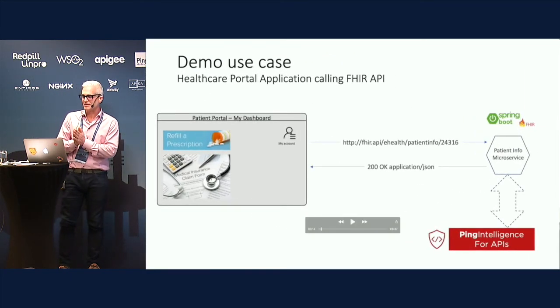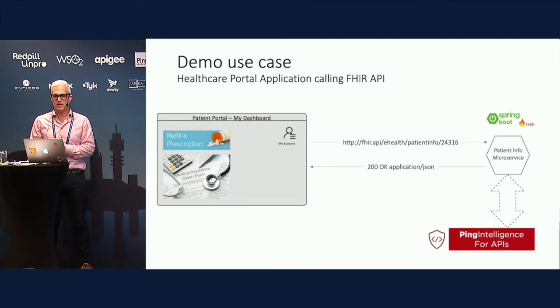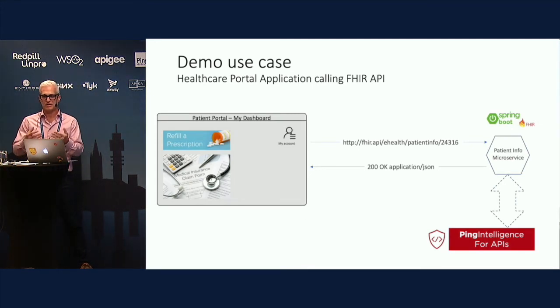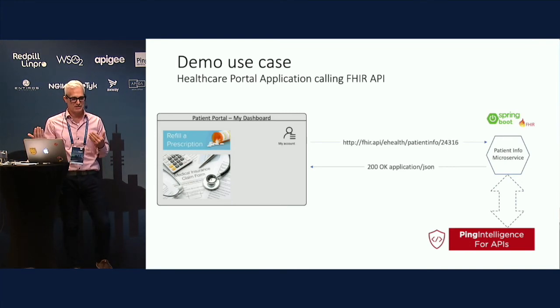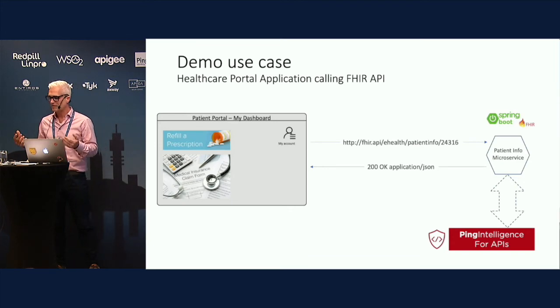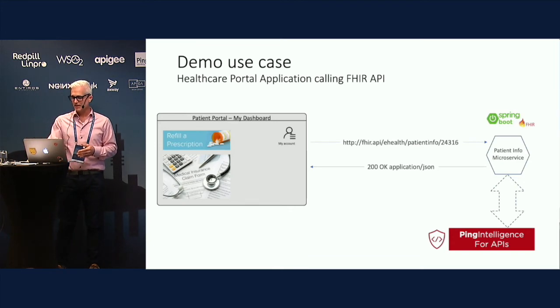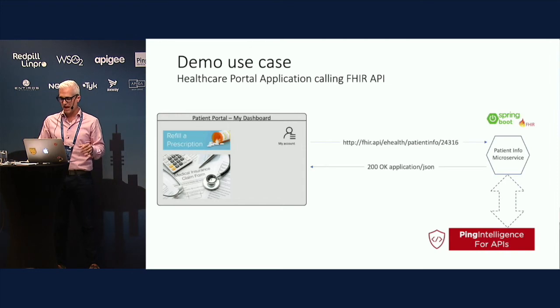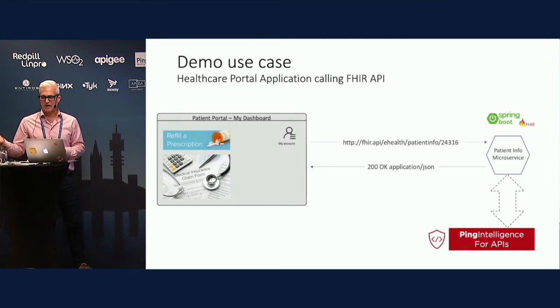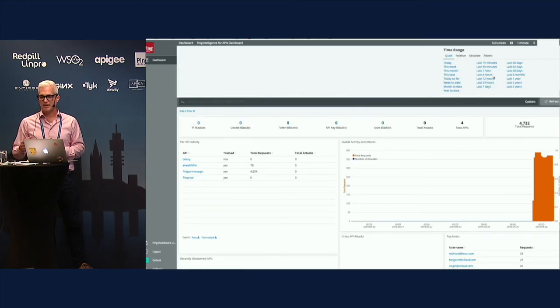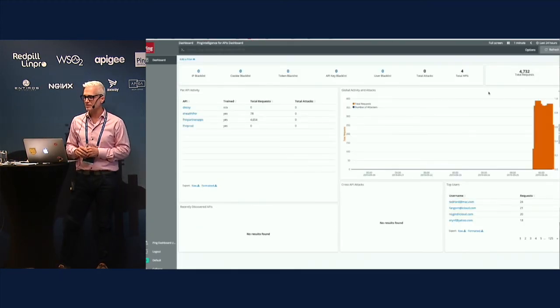So yes, the demo use case, it's a healthcare portal application. I call an API in the background. I've actually recorded the demo in a video because the demo gods and I are not on really good terms. So I built in my sandbox this microservice that implements the FHIR API. So let's take a look at what happens when you first attach PingIntelligence for APIs to that microservice using that API and the public repo that I was talking about yesterday.